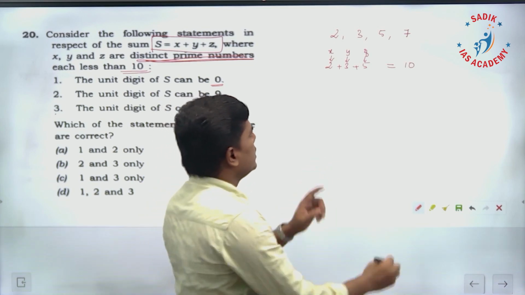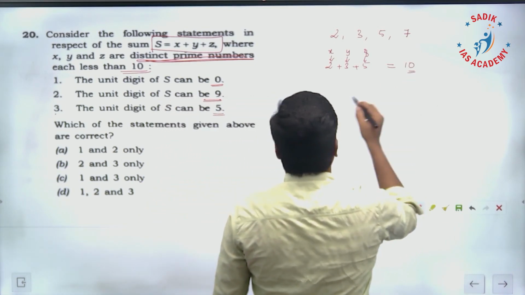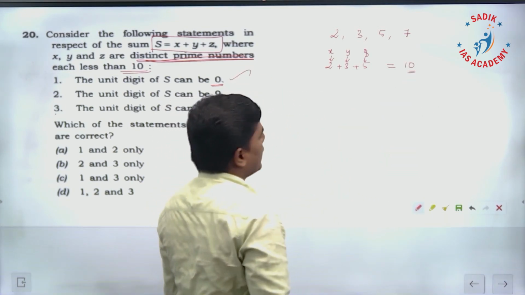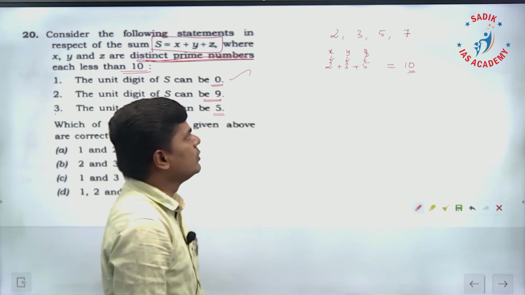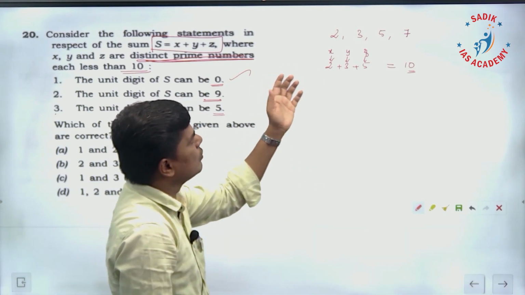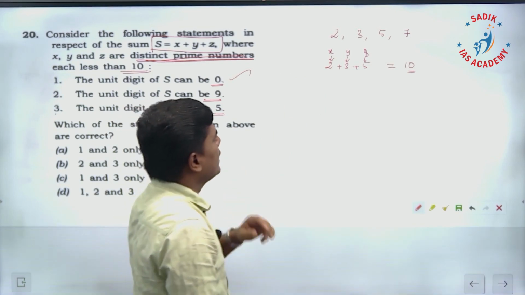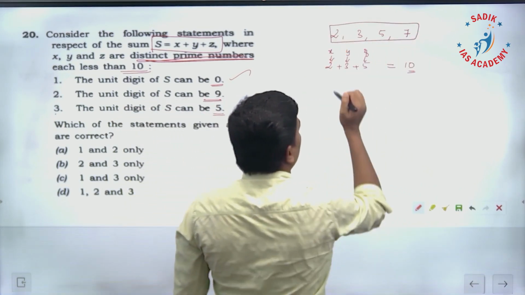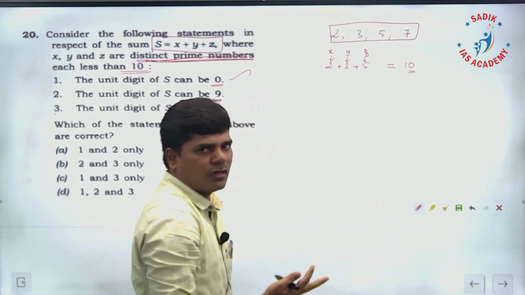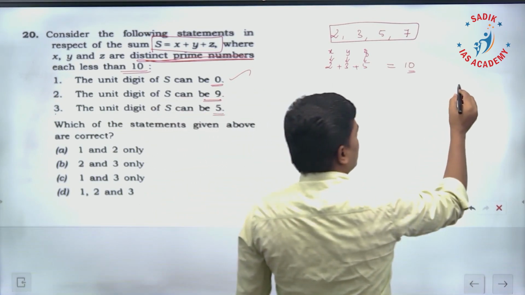The unit digit is what? Ending with 0. That means this is correct. The unit digit can be 0 if we choose x, y, z to be 2, 3, 5. Any other possibility? See here, there are 4 numbers. You are going to choose 3 only. How many possibilities are there?